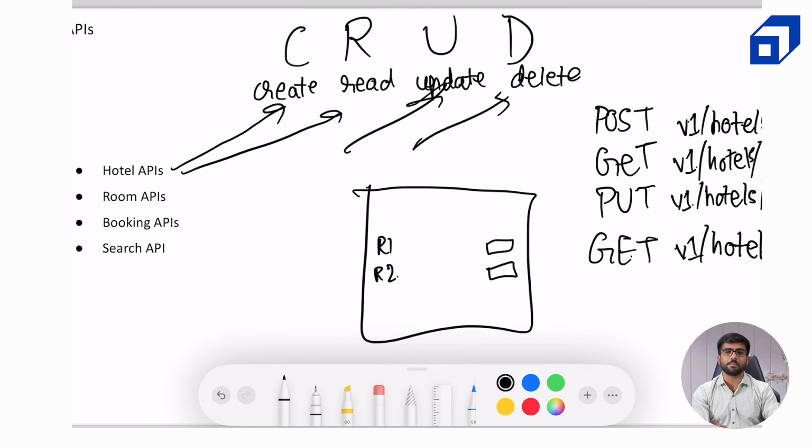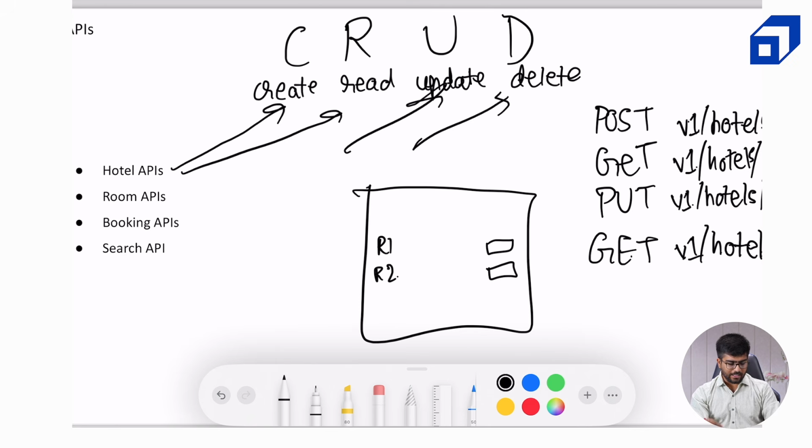We are not making the payment right now. We are just creating a booking order in our database. So that's what is done for the booking APIs. That can be done by the user over here. Read also can be done by both the users and the admin, but depending upon the API, a user can read based on the user ID, and the admin of a hotel can read based on the hotel ID of that particular hotel.